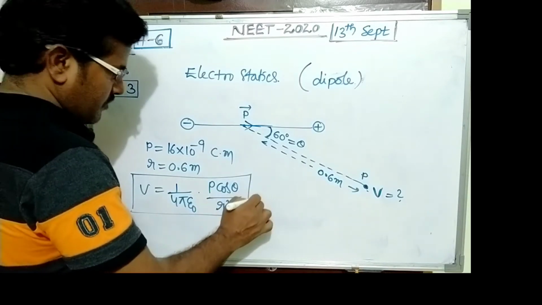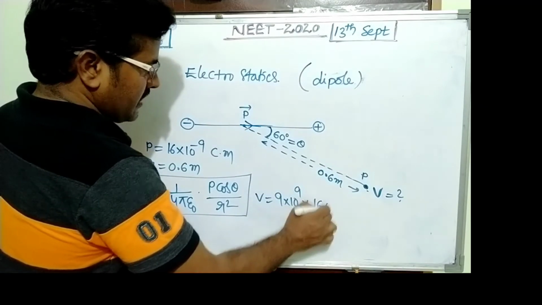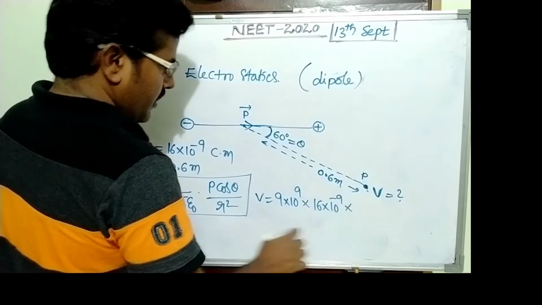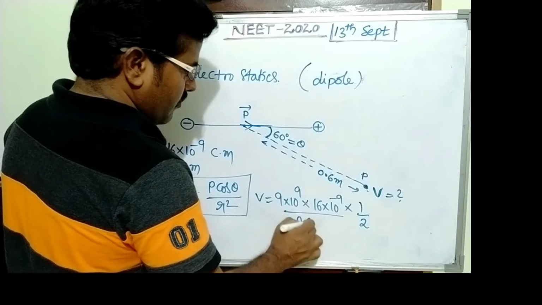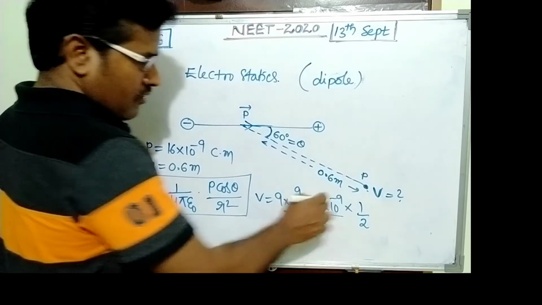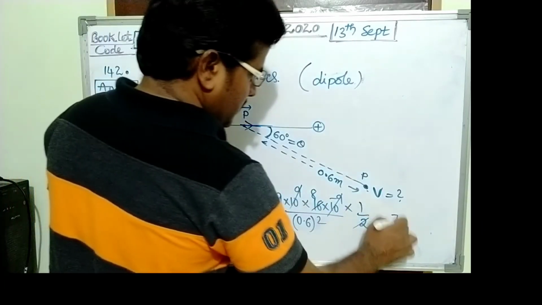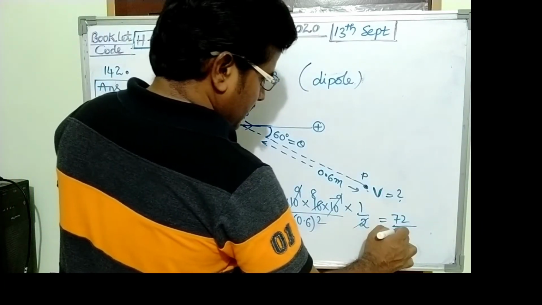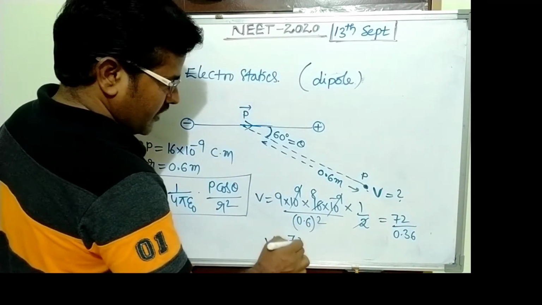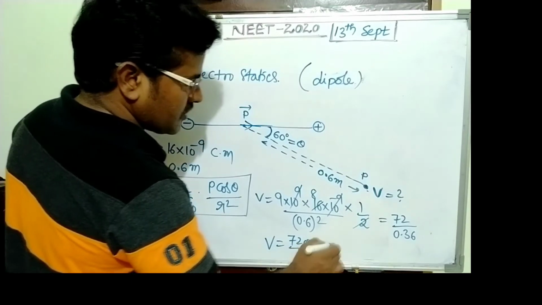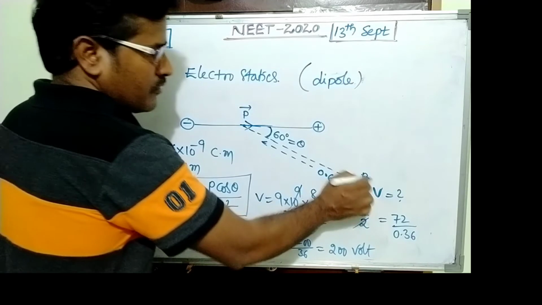Its value, substituting: V equals 9 into 10 power 9, dipole moment 16 into 10 power minus 9, into cos 60 which is 1 by 2, upon r square, 0.6 whole square. After simplification, this is 72 upon 0.36, so potential becomes 7200 upon 36, which is 200 volt. This is the potential at position P.